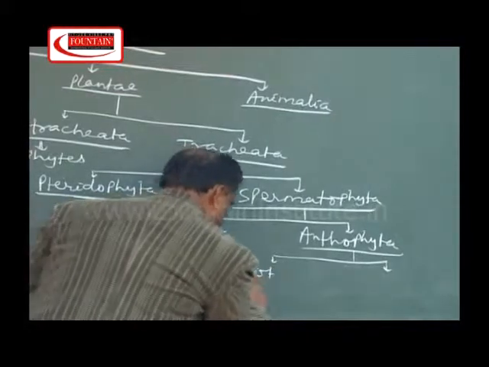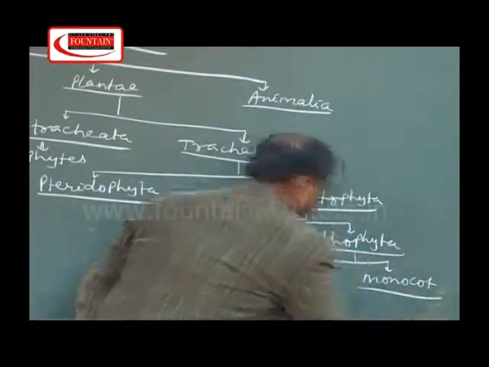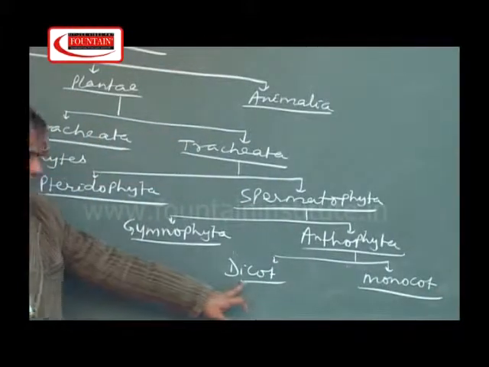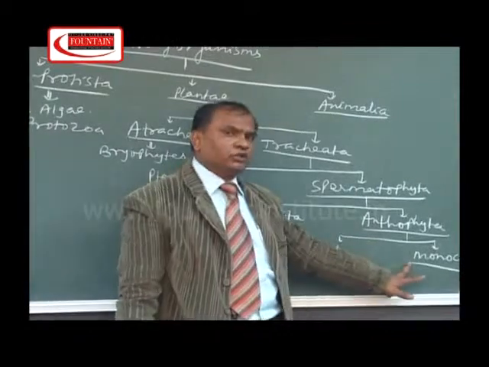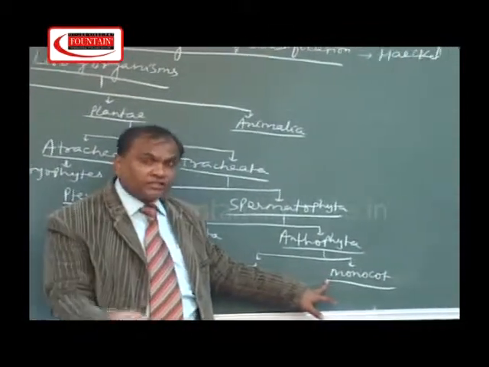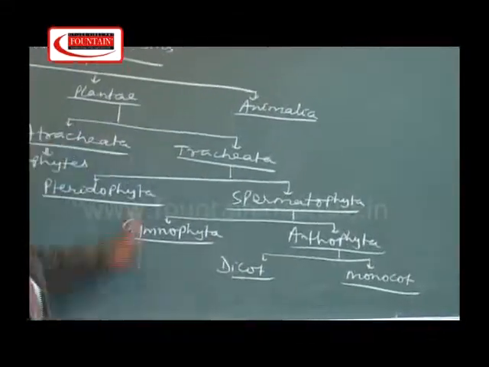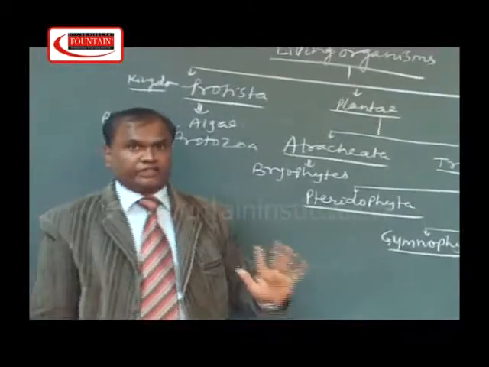dicot and monocot. Dicot means embryo with two cotyledons like gram, pea etc., and monocot means embryo with a single cotyledon like maize, wheat, rice etc. And this is the basic criteria of classification of the three kingdom system of classification.